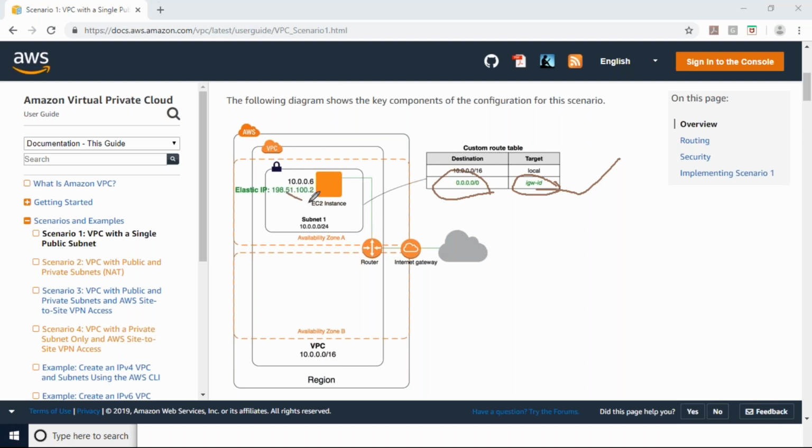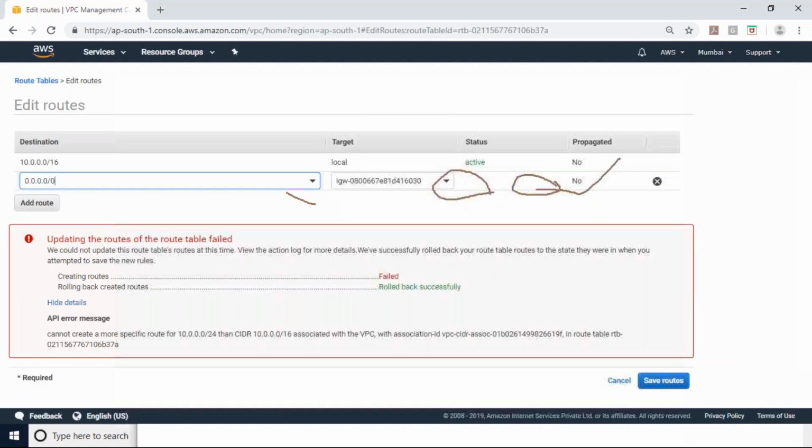In this subnet we will have multiple servers, and all the servers need internet access. That's why we should mention 0.0.0.0/0. If you don't mention it, it will not work. Just now we saw some error here. Why? Because in that public subnet, all the servers will communicate with the internet. That's why we should mention 0.0.0.0/0.